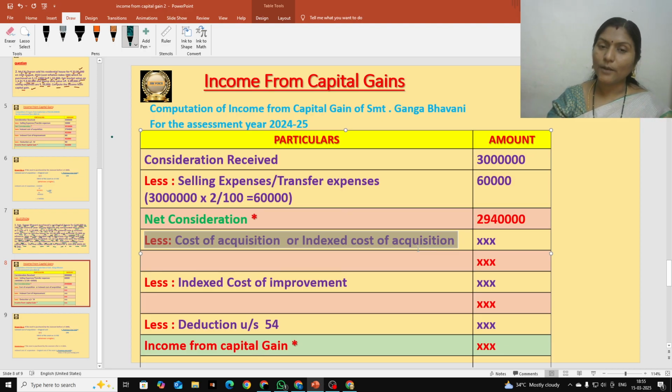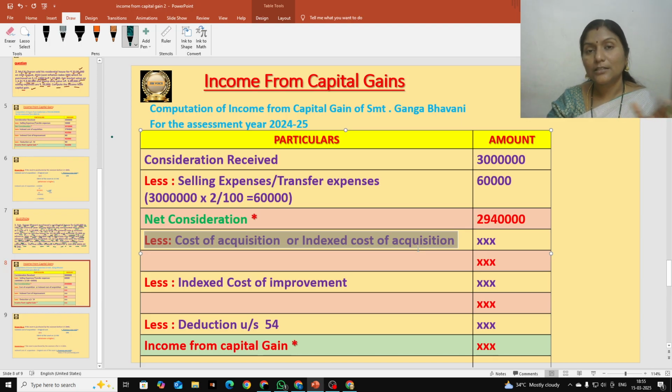In this problem, our assessee Srimati Ganga Bhavani purchased that house during the period 97 and 98. She is selling that during the previous year, that is 2023 December. Okay, so that asset is used for more than 2 years, because it is land and building. House means building. So we should consider a period of 2 years.